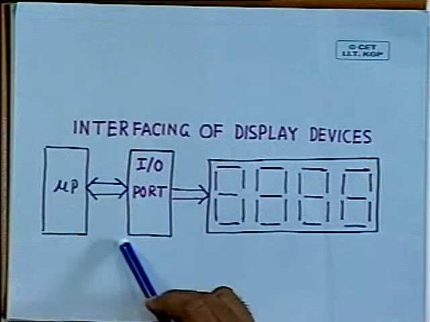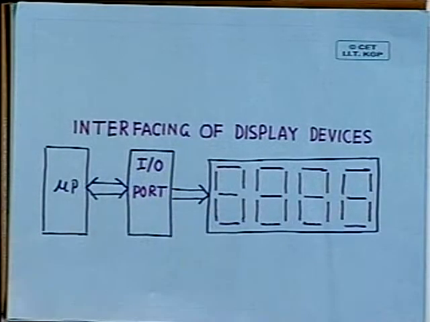In the last lecture, we discussed the interfacing of the most popular input devices, the switches and keyboard. Today, we shall discuss the interfacing of the most popular output devices. As I have mentioned, the response of the microprocessor has to be conveyed to the user, and light emitting diodes or LEDs are the most commonly used device for that purpose. So, we shall discuss today the interfacing of light emitting diodes. Obviously, it has to be done through input output ports.